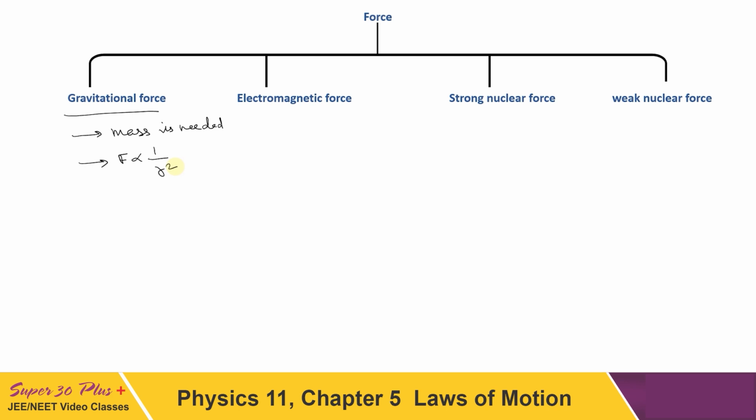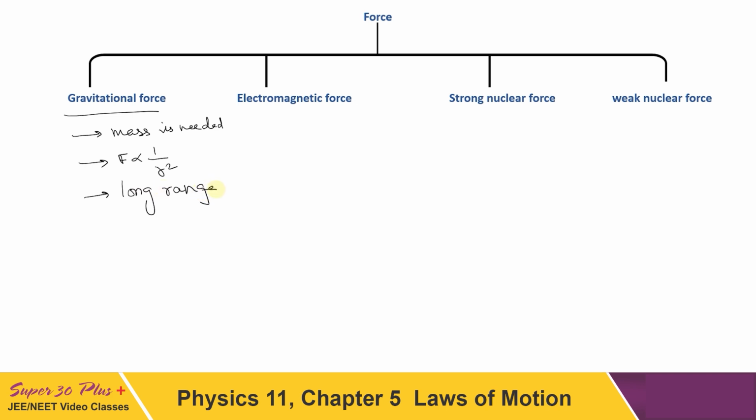You must know the magnitude of gravitational force between two particle masses, which is equal to G m1 m2 upon r square. So F is proportional to 1 upon r square. This is called an inverse square law force. The third thing is that it is a long range force.